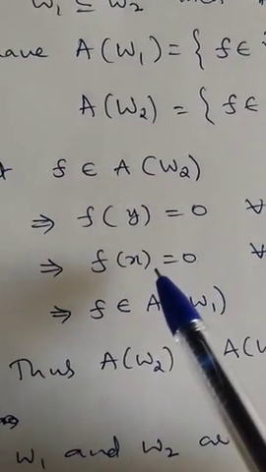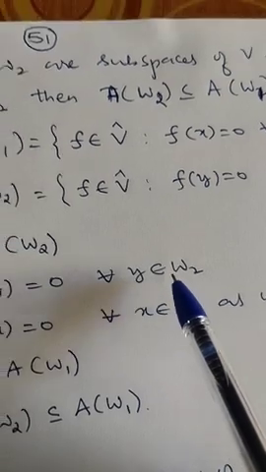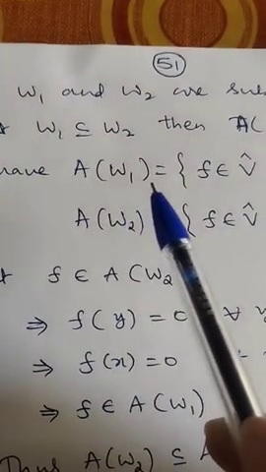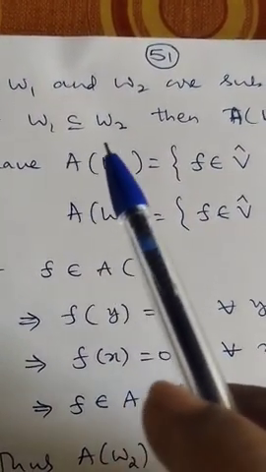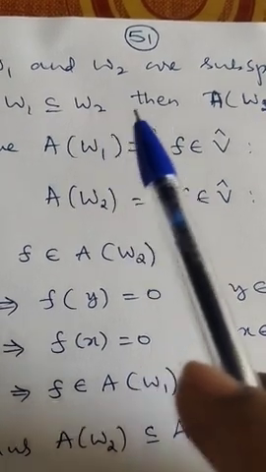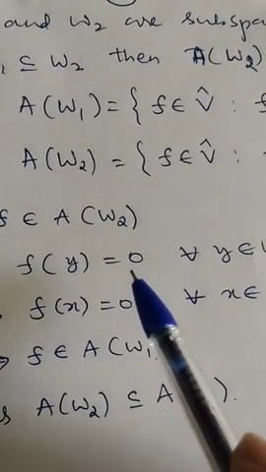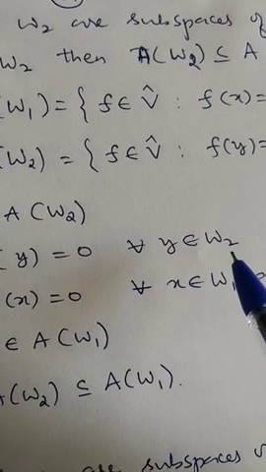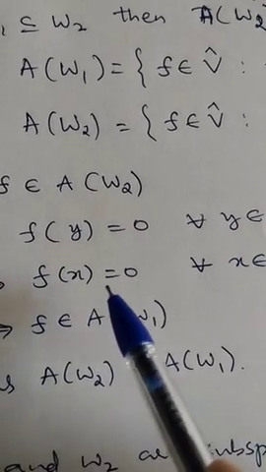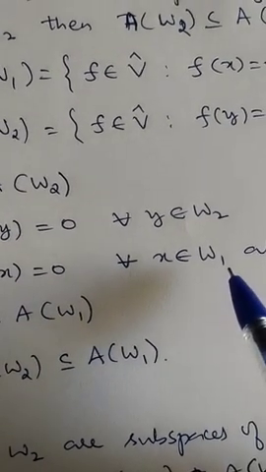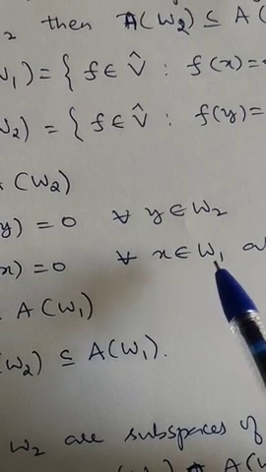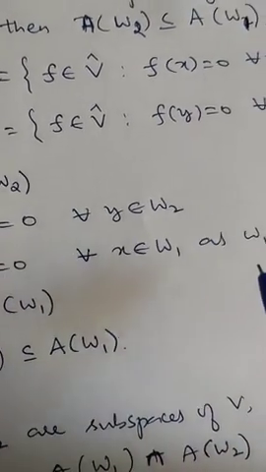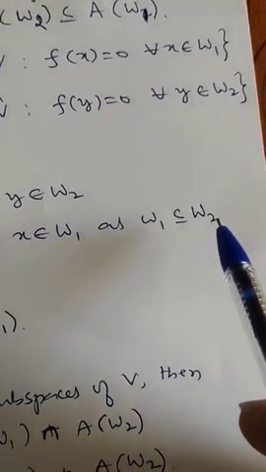Now W1 is contained in W2 means all the elements of W1 are in W2 itself. Therefore, f of y is 0 for every y in W2 means f of x is also 0 for every x in W1, because x belongs to W1 means x is also in W2, since W1 is a subset of W2.